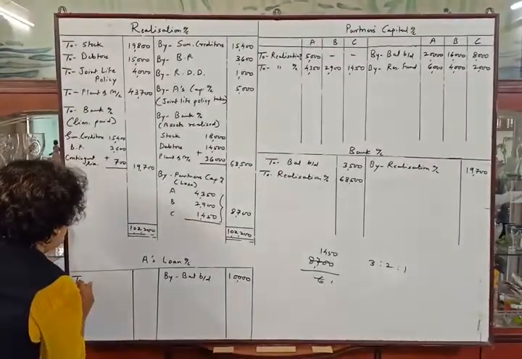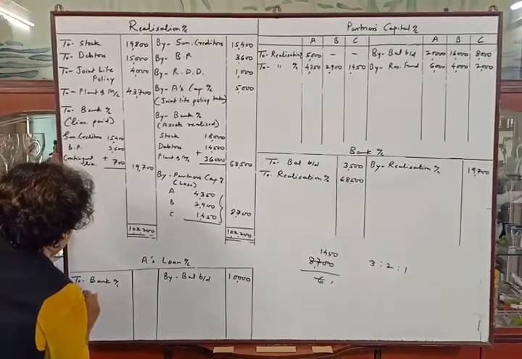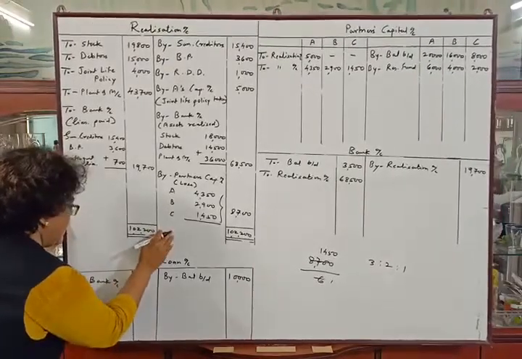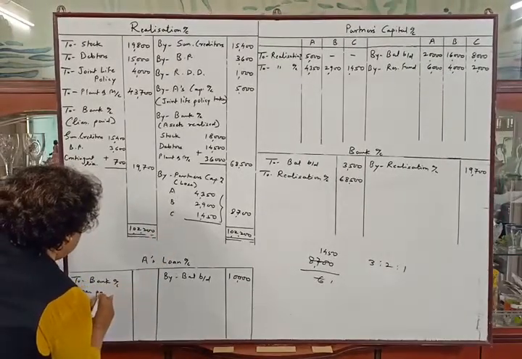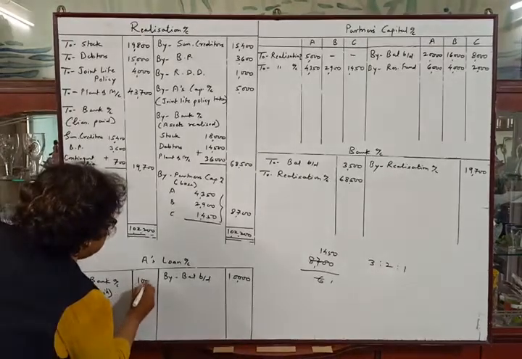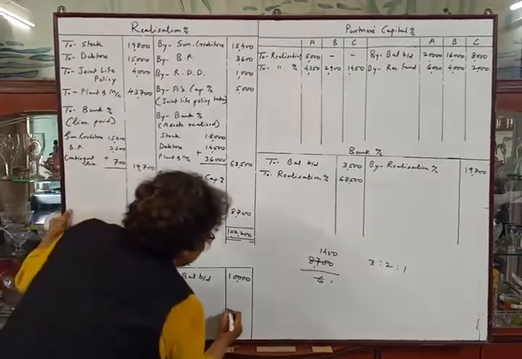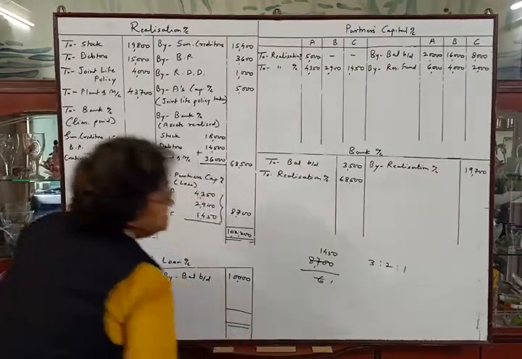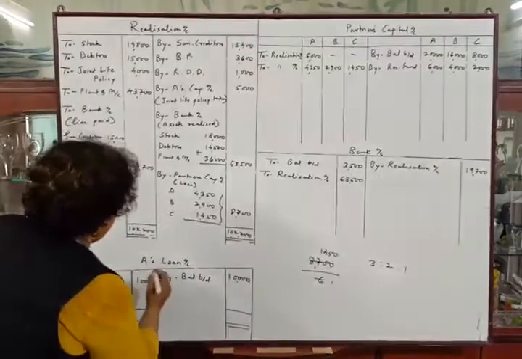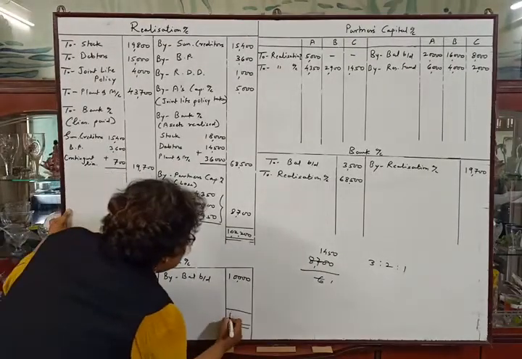So to bank account, loan paid rupees 10,000. Even though no adjustment is given regarding this payment, we have to pay as it is our liability. So total of A's loan will be 10,000 and A's loan account is closed.